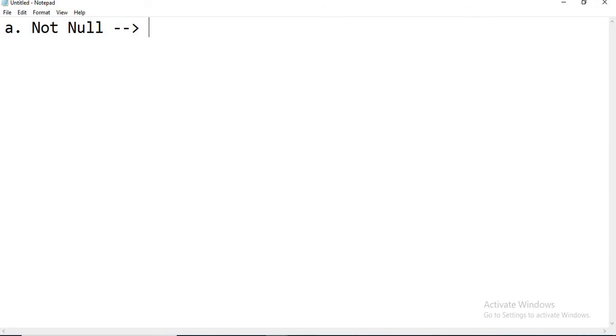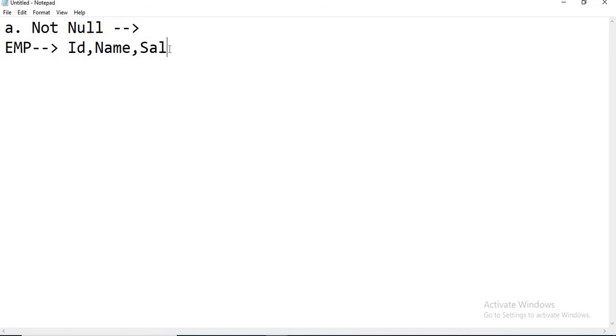Let us take a scenario. I have a table with the name EMP. Assume EMP has 3 columns: ID, name and salary. Ideally, whenever you say employee, every employee must have an ID, name and salary.